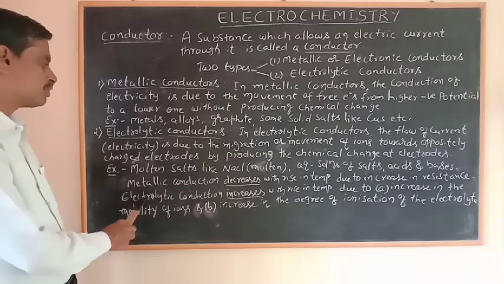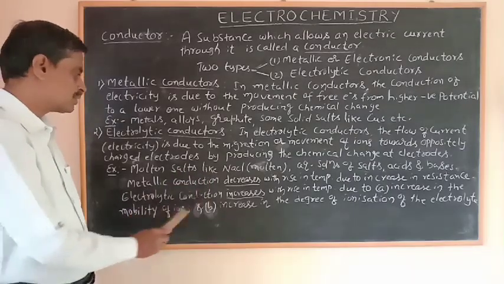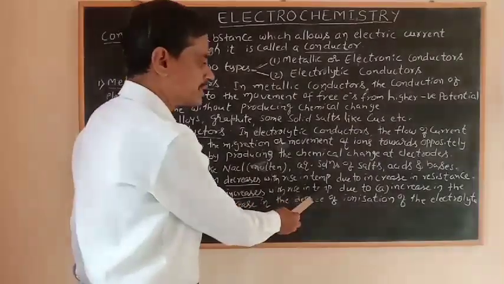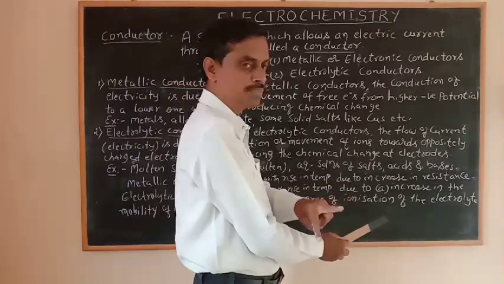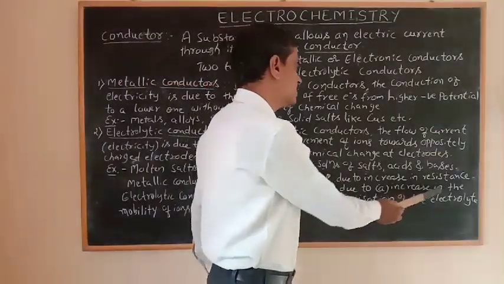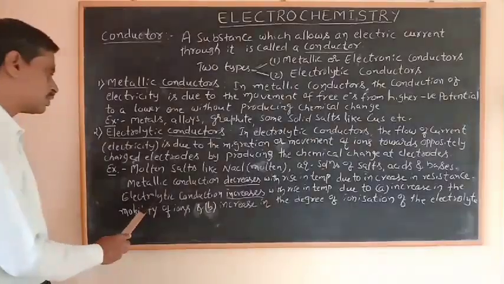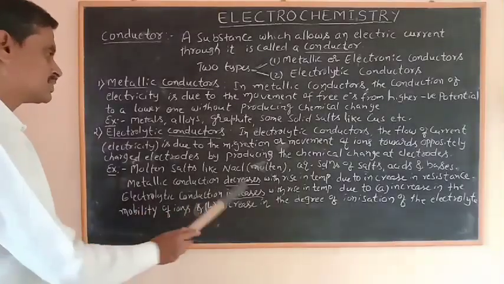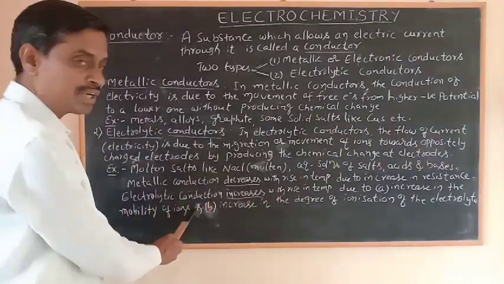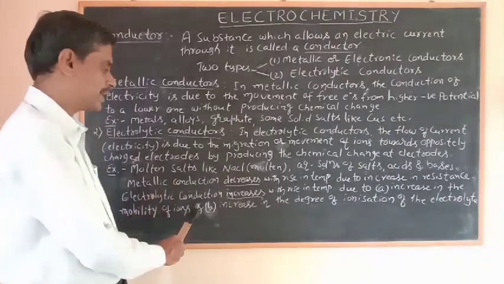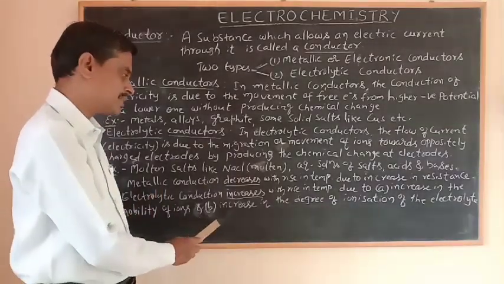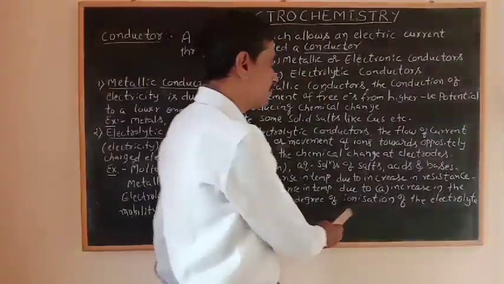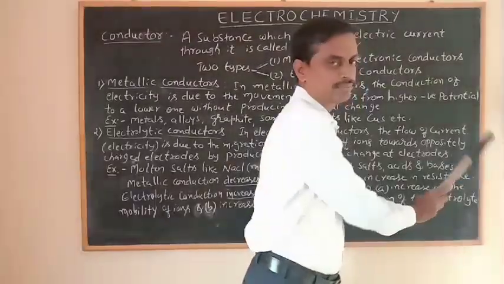But in the case of electrolytic conduction, the conduction increases with rising temperature. It is due to two important factors. The first is the increase in the mobility of ions, the movement of the ions. Second, the increase in the degree of ionization of the electrolyte.